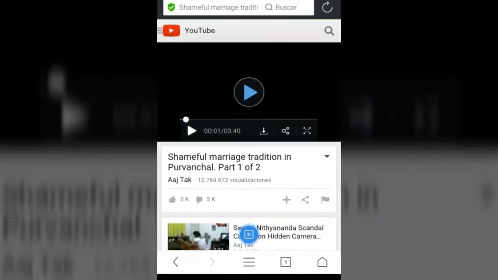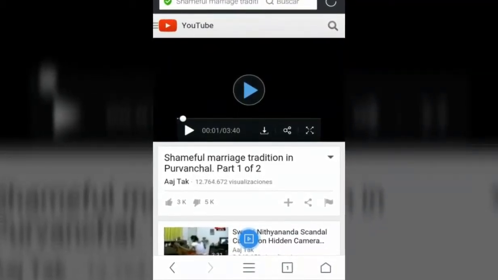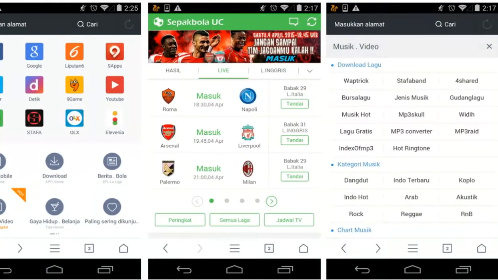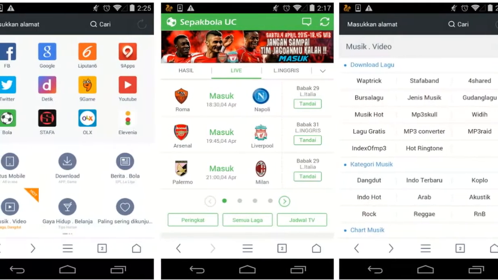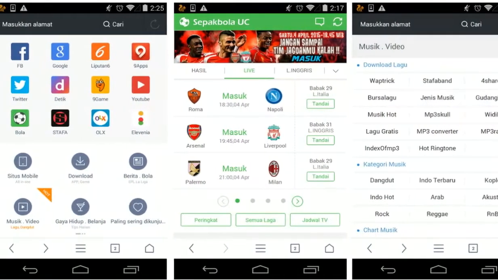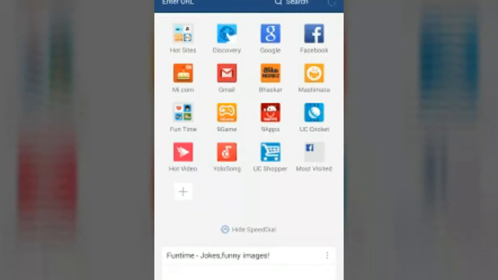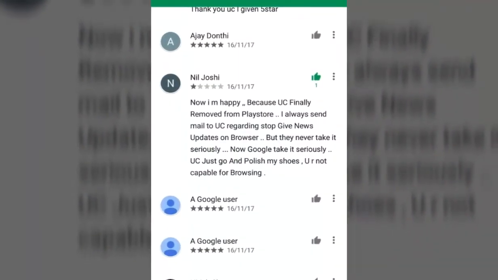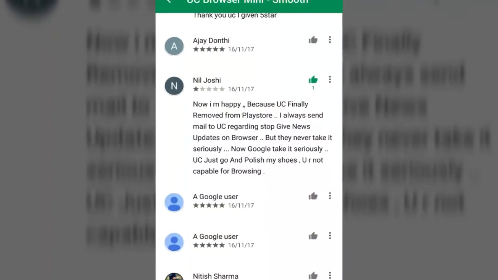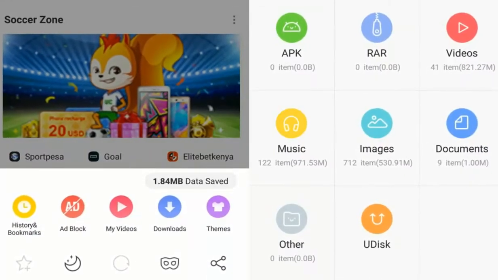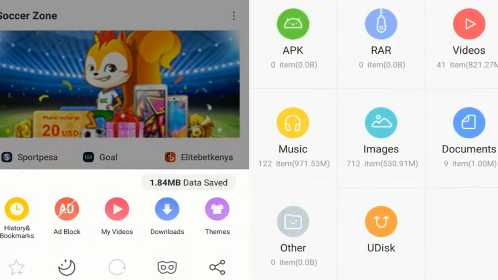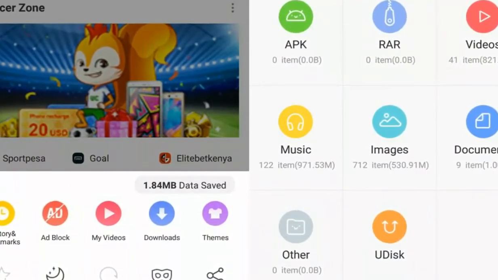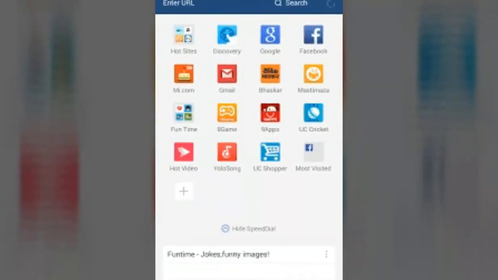A user's IMSI number and IMEI number, Android ID, and Wi-Fi MAC addresses are sent without encryption to Umeng, and users' Google geolocation data is transmitted without encryption to AMAP. Recently, this app was banned from Play Store. After 1 week, it came back again. So I suggest you uninstall this app and use other browsers like Chrome, Firefox, Puffin, Opera, and there are many more browsers out there you can use.